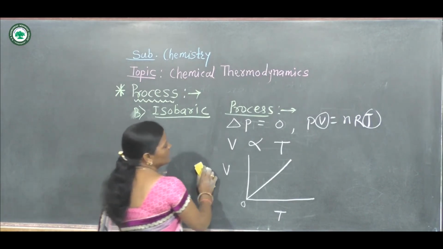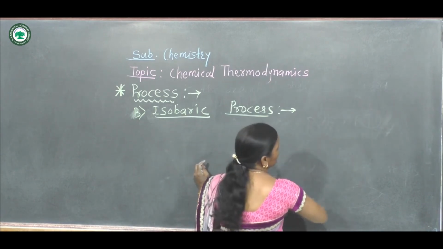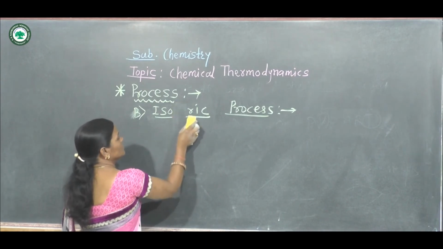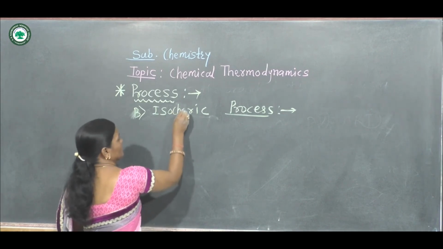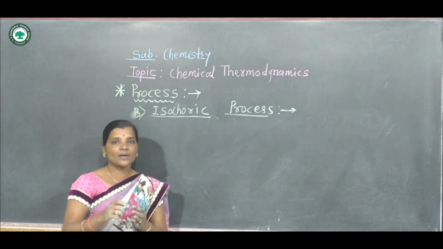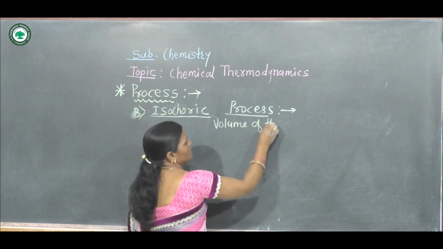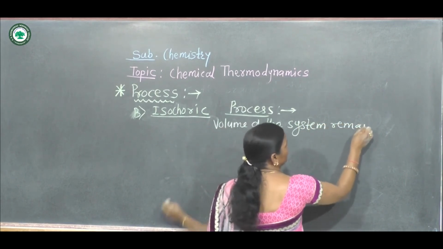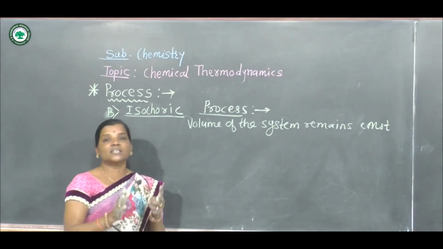Now here we have to consider the next concept, that is the isochoric process, the third type of process. Isochoric process. Here it is the process in chemical thermodynamics in which the volume of the system remains constant throughout the change that takes place in the system.